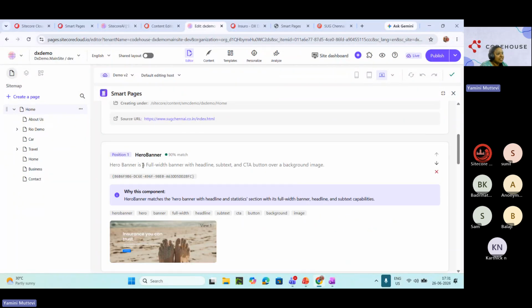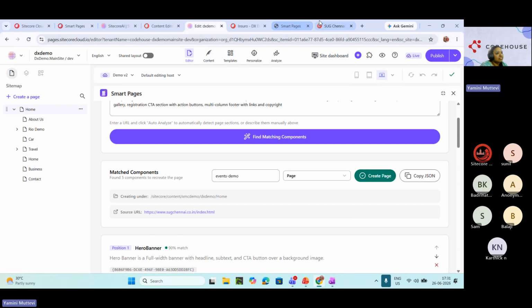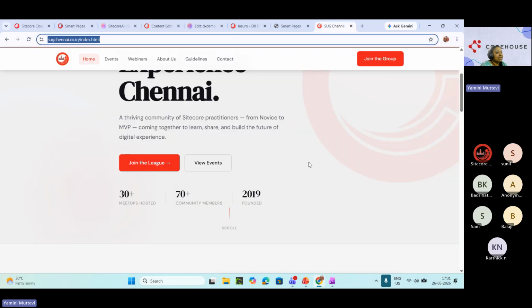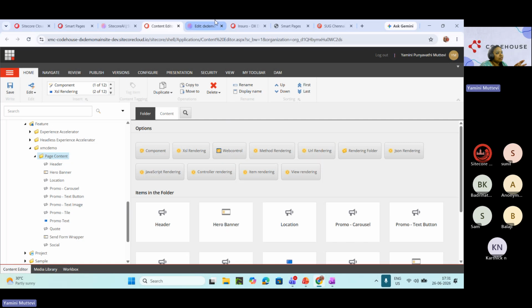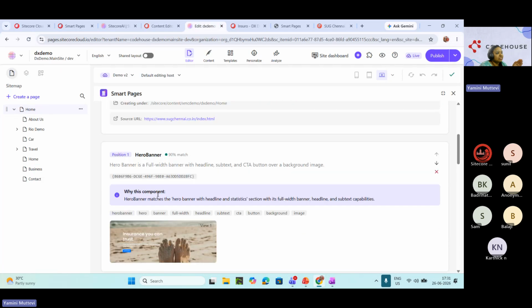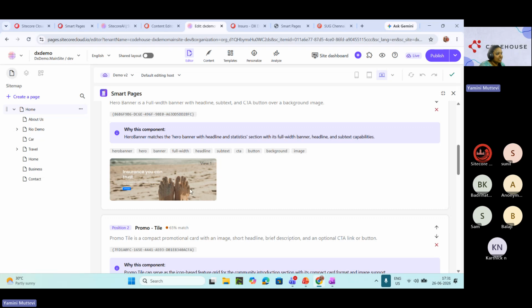Now comes the second one, hero banner. We are putting this one, comparing this one. This is my hero banner because we also have a hero banner and content. If I go back to this page, this is my hero banner. But for my instance, my application or my Sitecore component library, this is the image we have. This is the look and feel we get for the content, because themes and all, we're not changing anything.